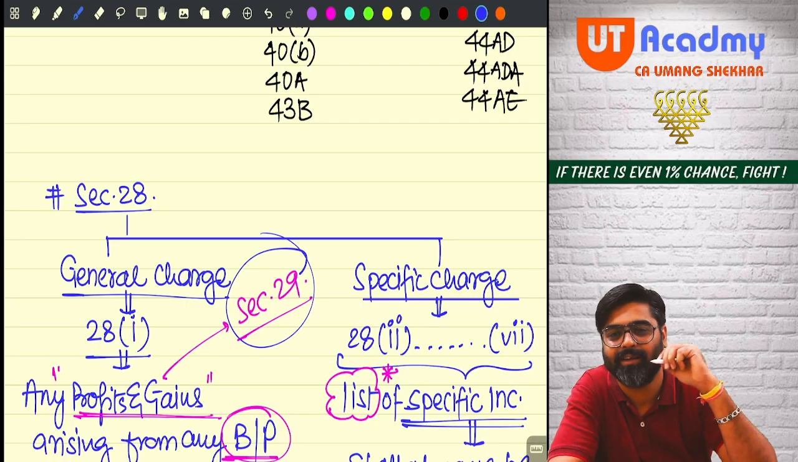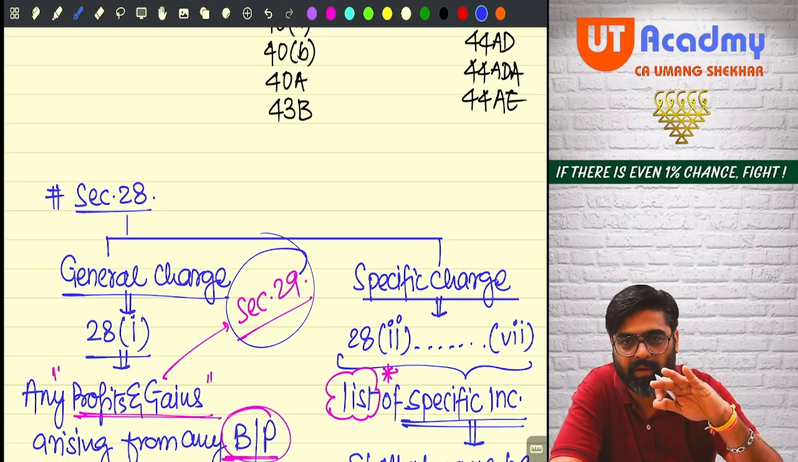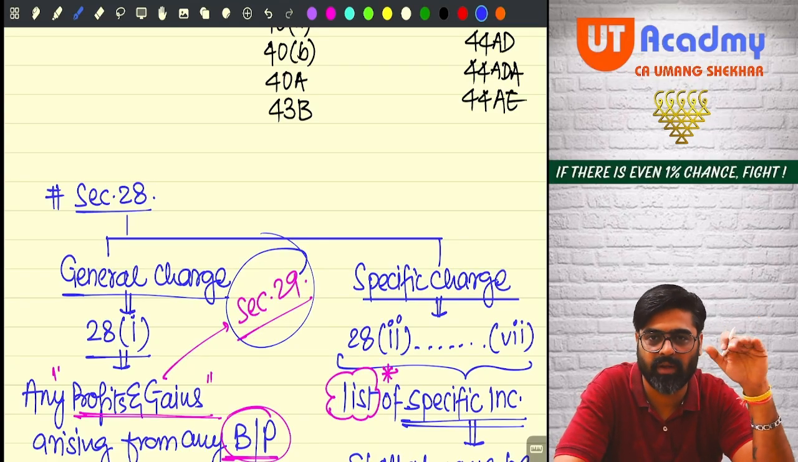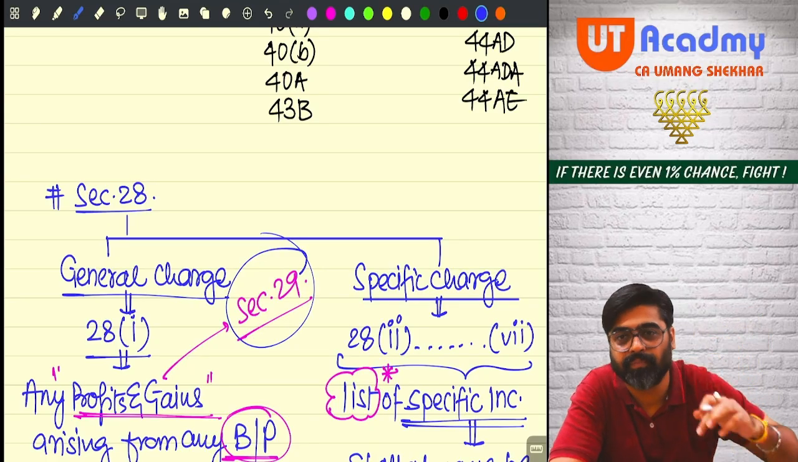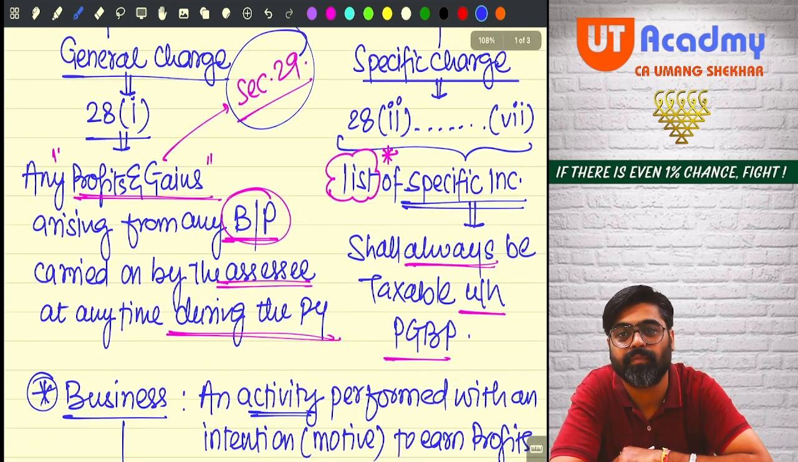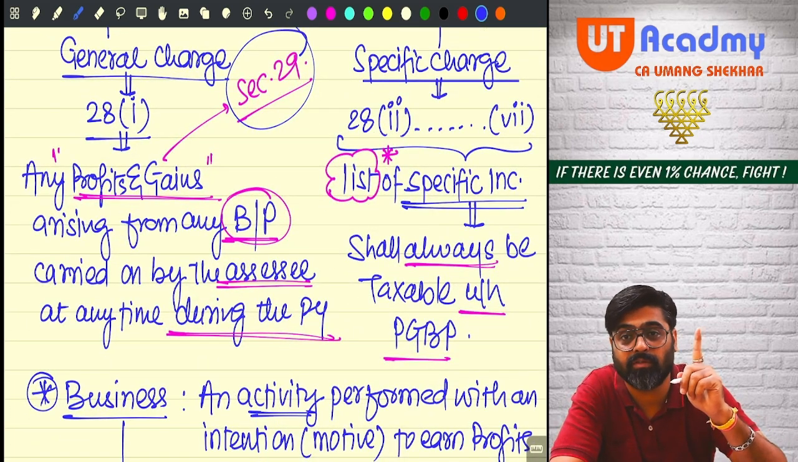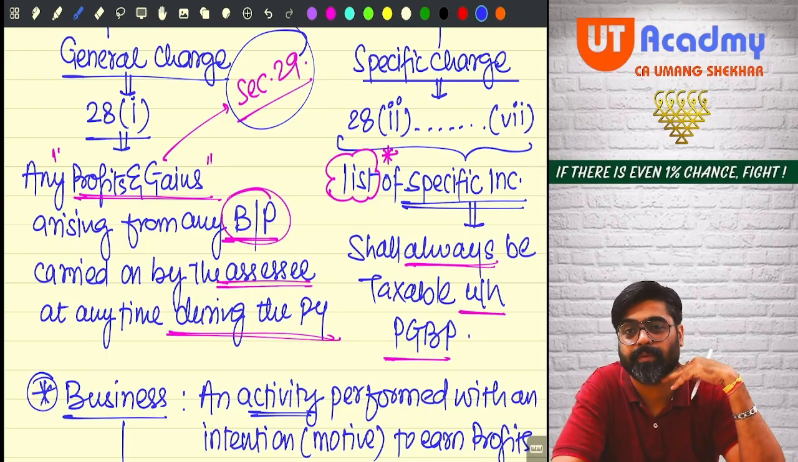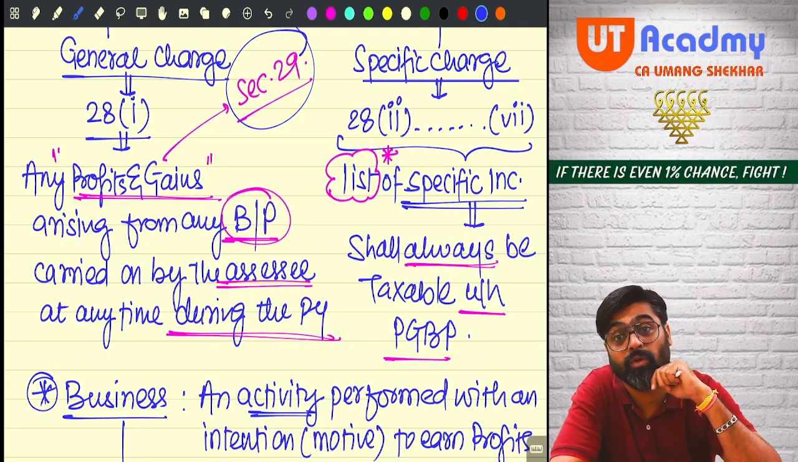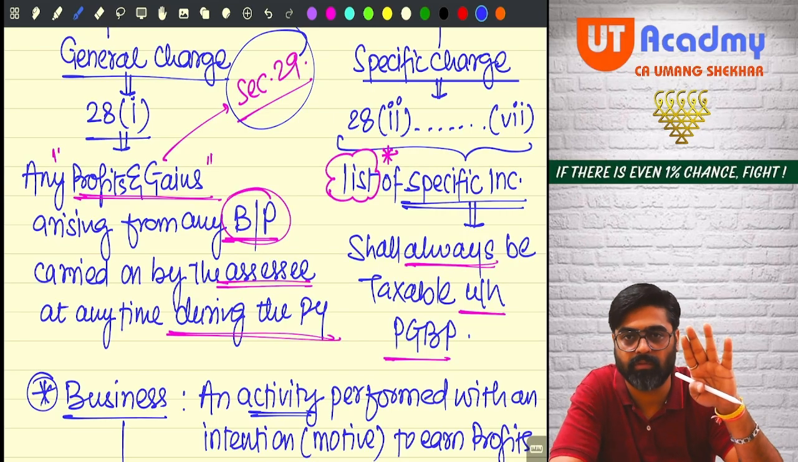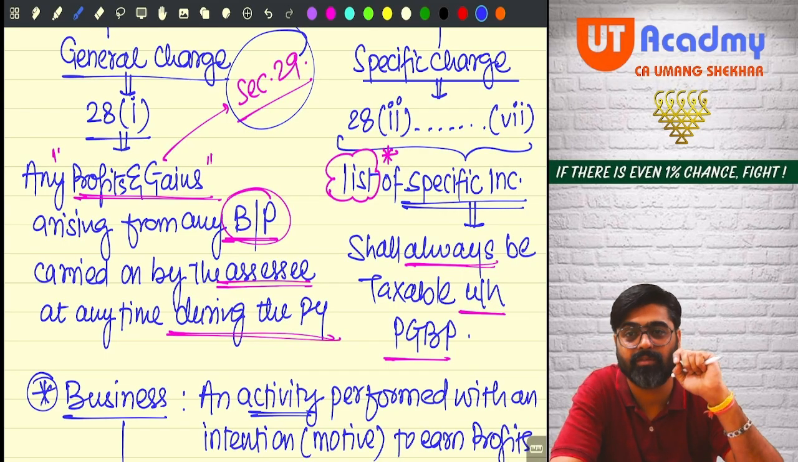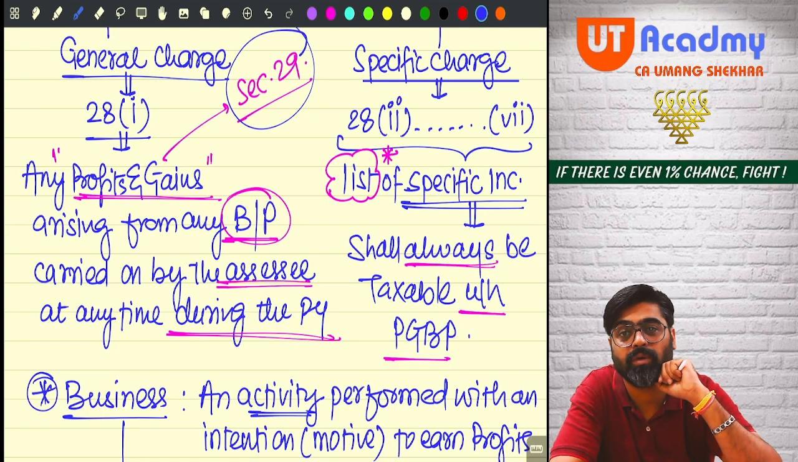We'll learn that under section 29. Section 28 speaks this much only. To calculate profit and gain, we'll learn in section 29. Now, what is remaining? The list of incomes which are specifically chargeable under the head PGBP. Now, one by one, we are going to see those incomes. After seeing those incomes, we will be in a better position to identify which incomes will come in PGBP and which incomes will not come in PGBP.